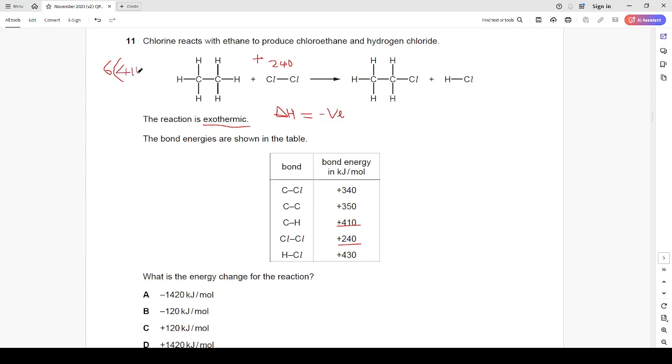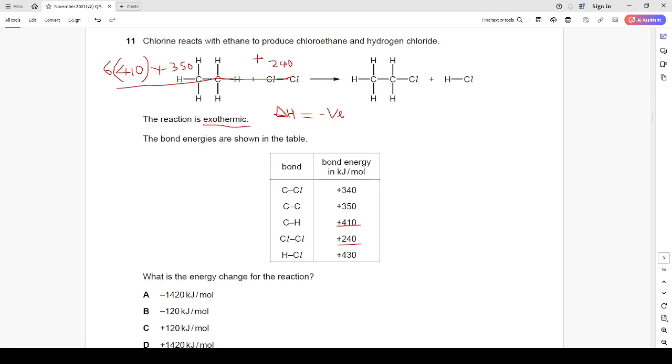Equally, carbon to carbon has a value of 350, and that is what we have between this first carbon and the second carbon. Then we have an outstanding 240 for the two chlorine atoms. The summation of these values will give us the energy in.